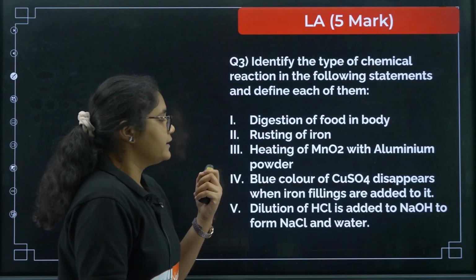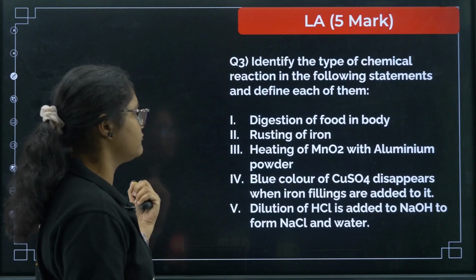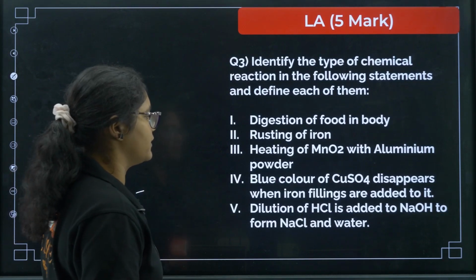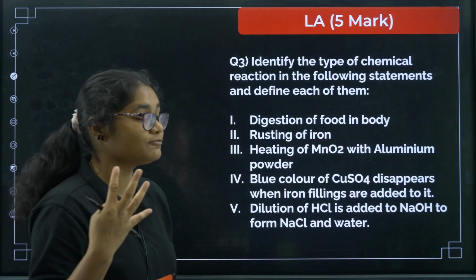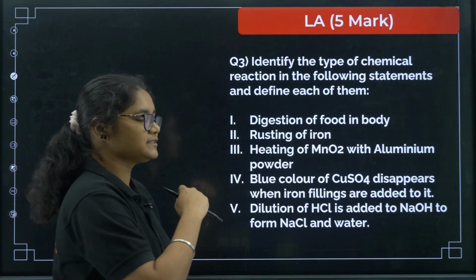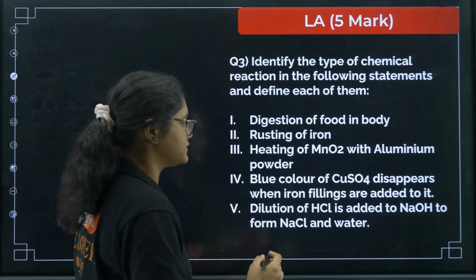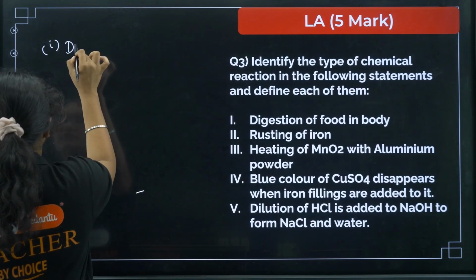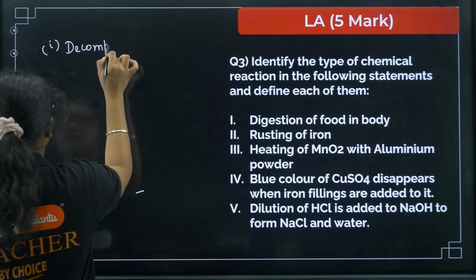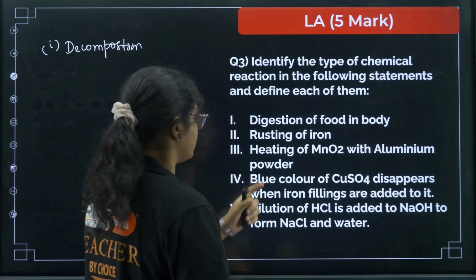Okay. Next, question number 3. Identify the type of chemical reaction in the following statements and define each of them. So digestion of food in the body. In digestion what happens? The carbohydrates are broken down to smaller substances, right? So what type of reaction is this one? This is a decomposition reaction. Okay, and why do you need to write that? Because carbohydrates are broken down to smaller things.